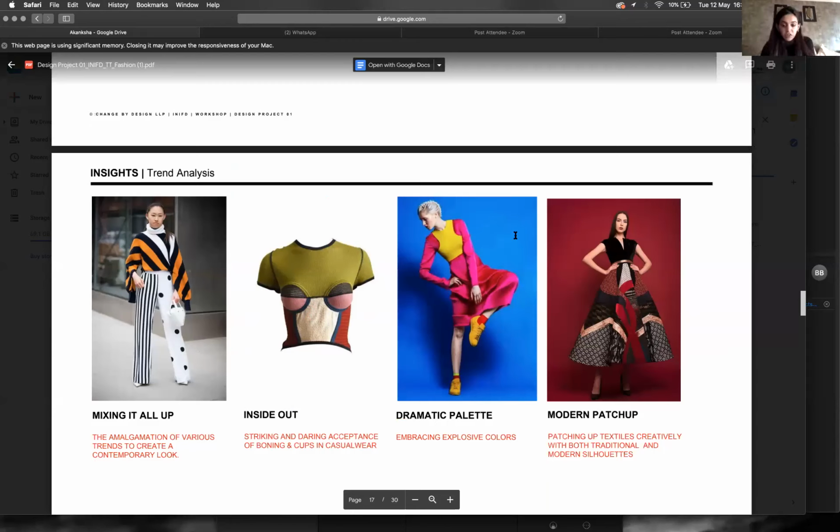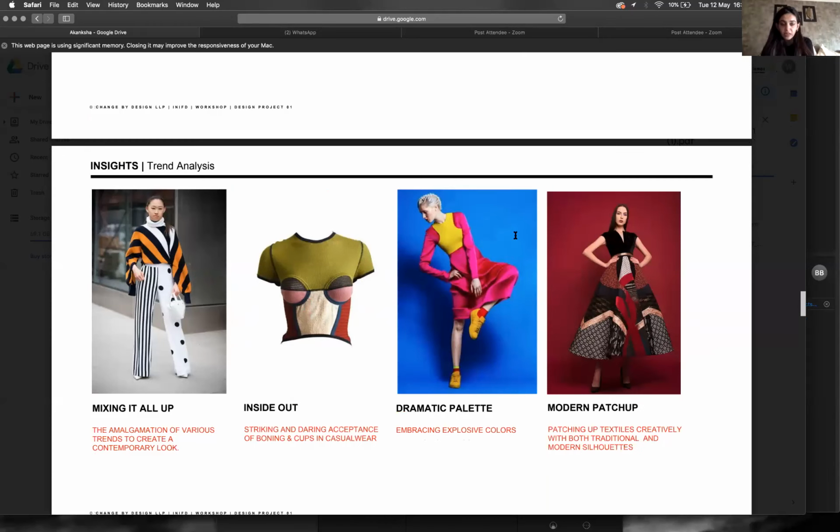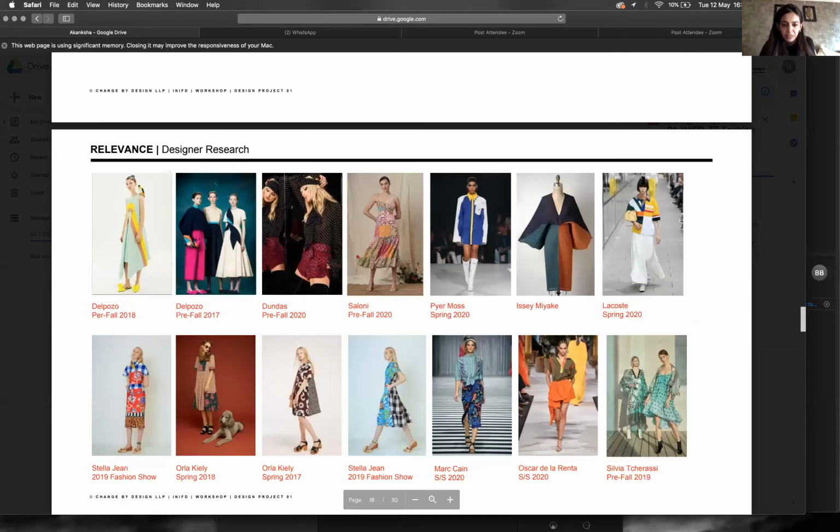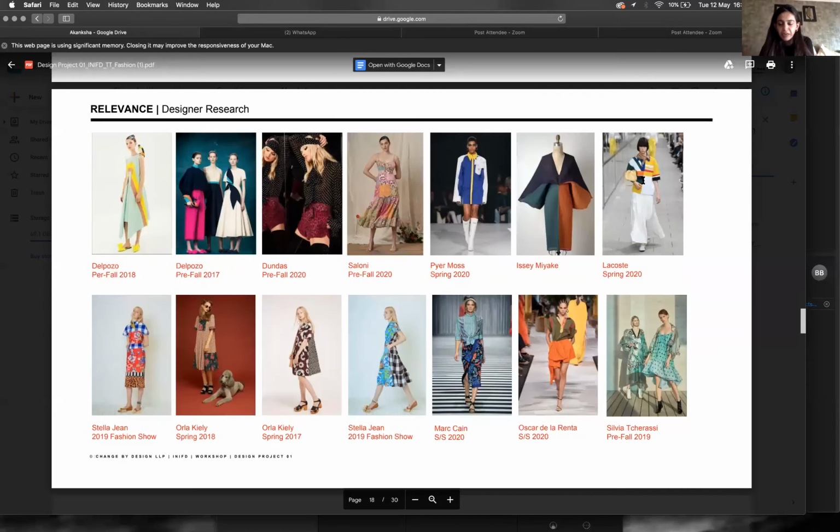Then patchwork also means different things coming together. Then she's given some designer research in her relevance, and you see that same pattern running through these. You see lots of color blocking, lots of interesting shapes, lots of print on print, lots of color clashing.